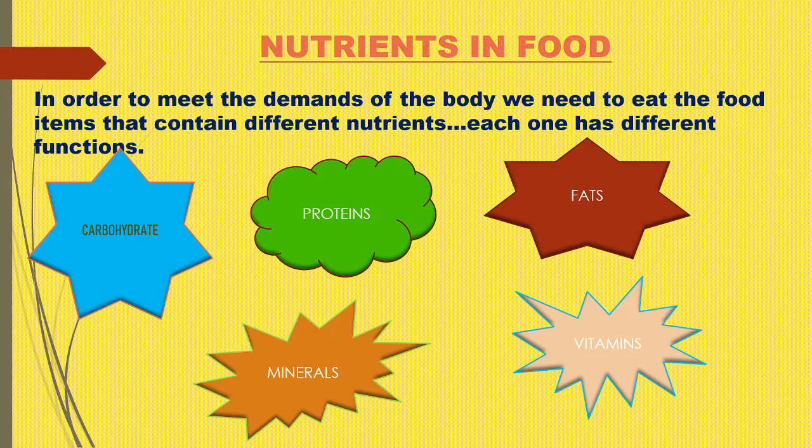So what are the nutrients which are present? These are carbohydrate, then protein, then fat, then minerals and vitamins. What are these substances? We will study one by one.